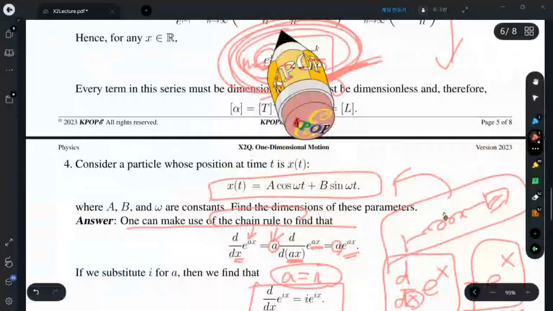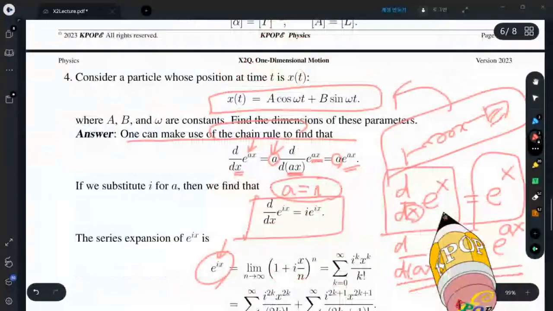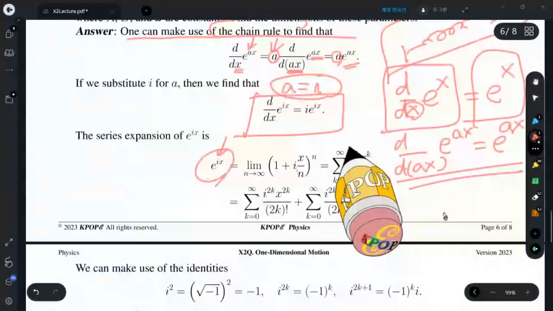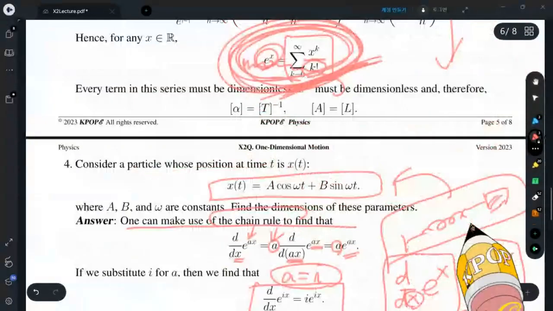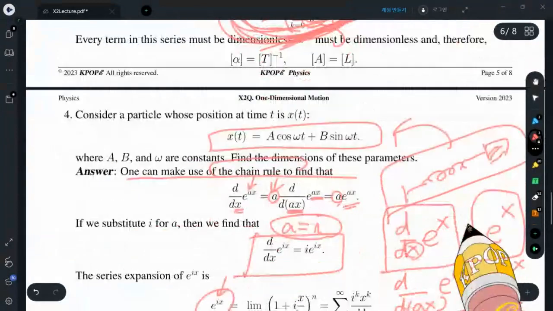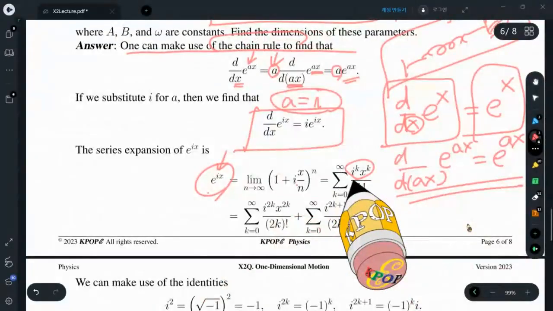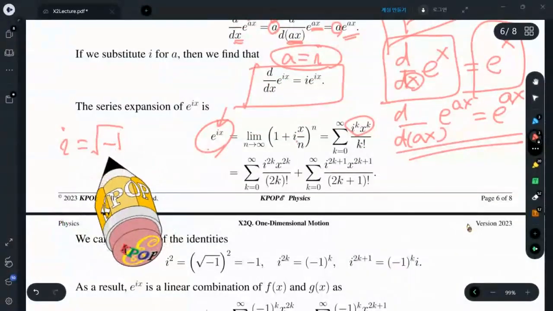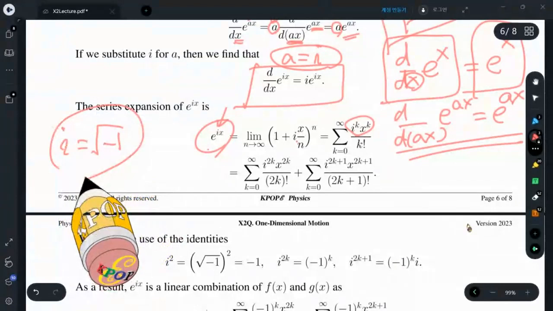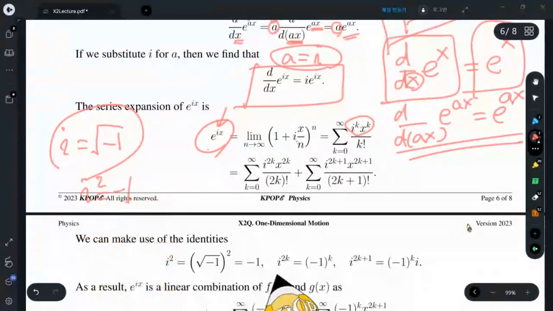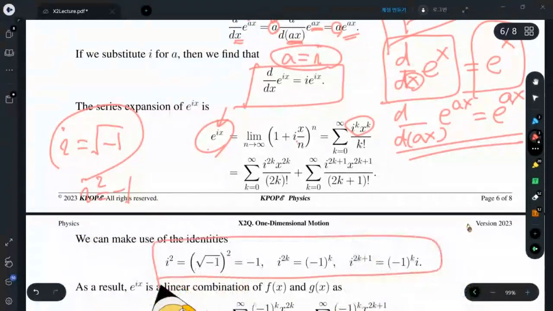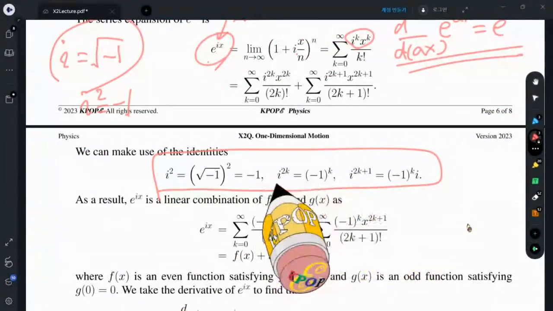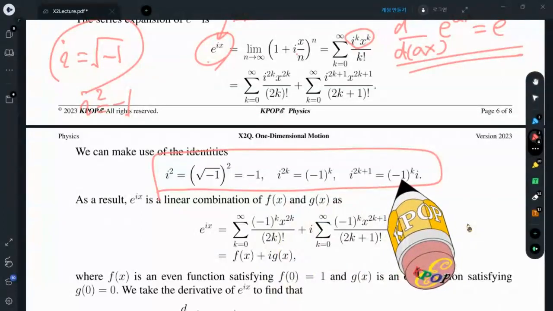However, I already know the very simple power series expansion of the exponential function, so I substitute it here, and what I have done is replace x to the k with ix to the k. Because i is the square root of minus 1, i squared equals minus 1, and if I repeat that calculation, I know how to evaluate the nth power, this geometric series.